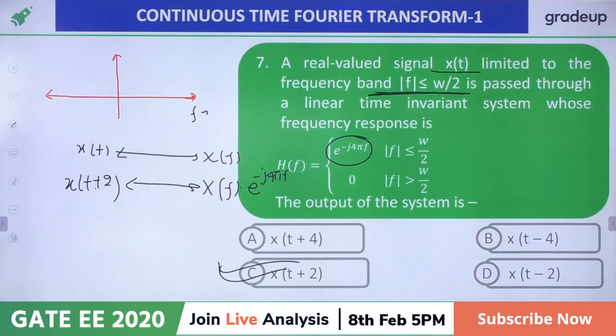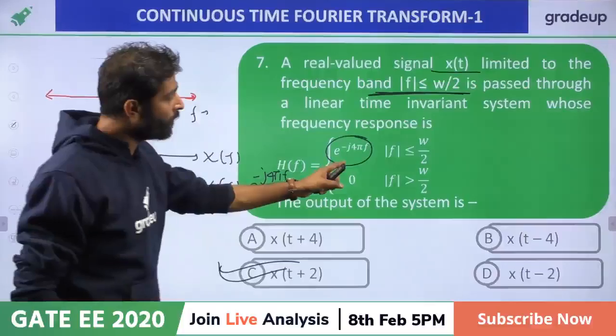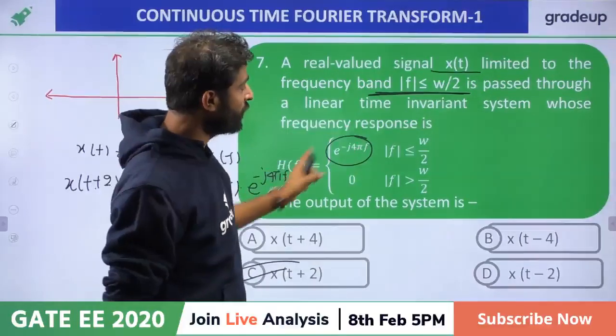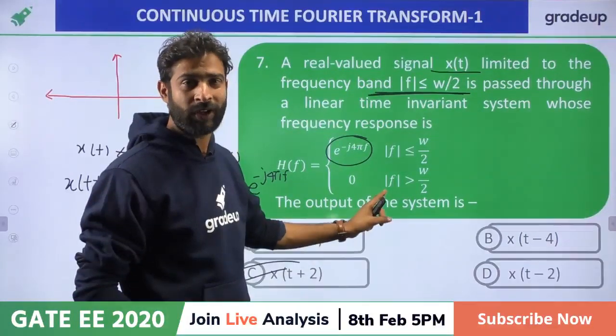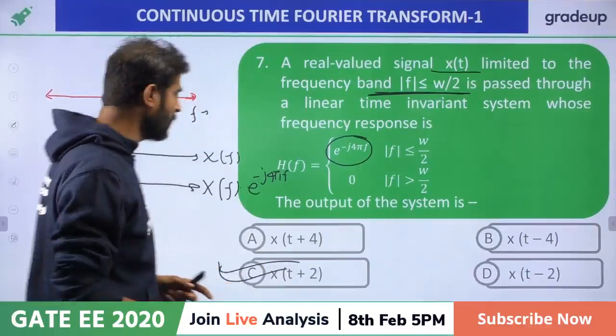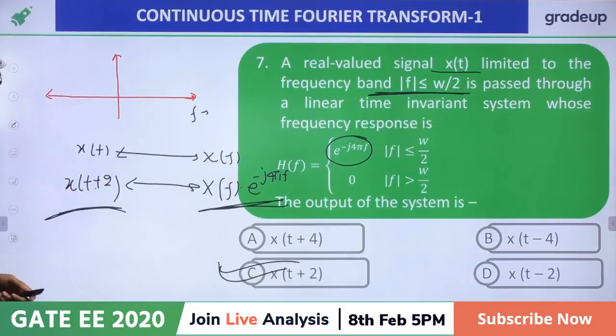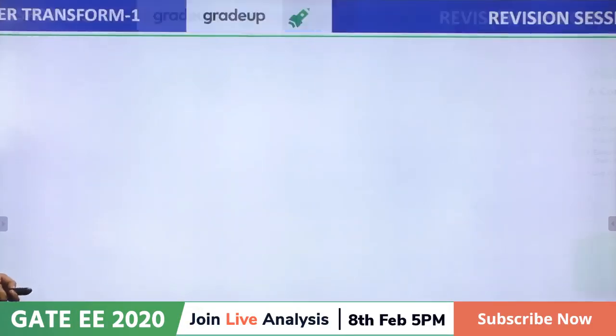Shiva, what happened in the frequency domain? If you will multiply, then only, because in the time domain we have to give the function. So time domain convolution gives frequency domain multiplication. That's why we are multiplying this signal. That's why we are using t plus 2. Right. Now for the next question.